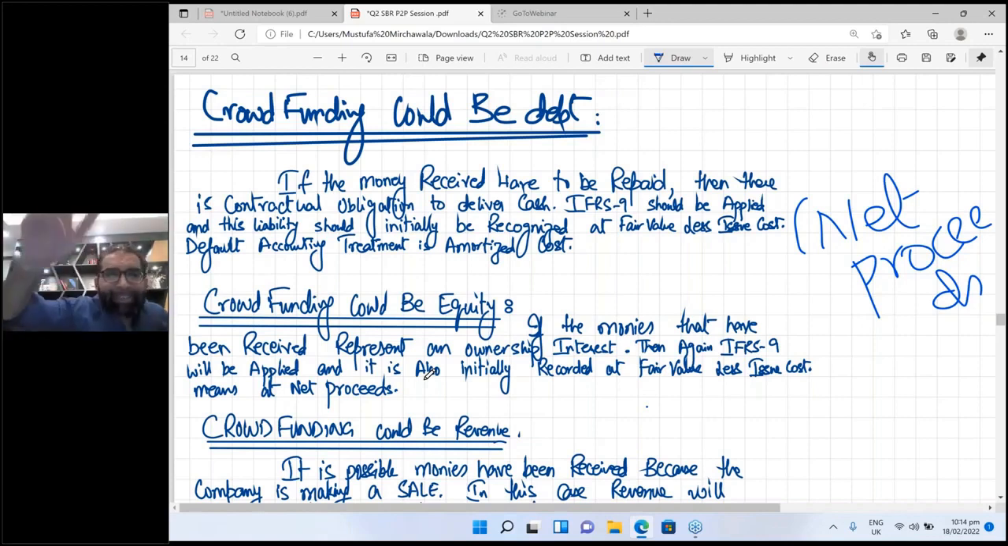Whenever you issue shares, listen, equity means, in simple words, if I compare it with the stock market, whenever you issue equity shares, definitely in the issue of shares, if there is issue cost, you need to net it off. And you need to book the net amount in the equity.